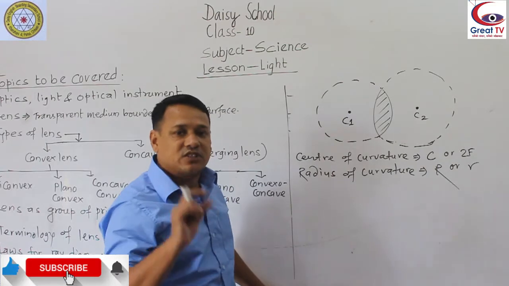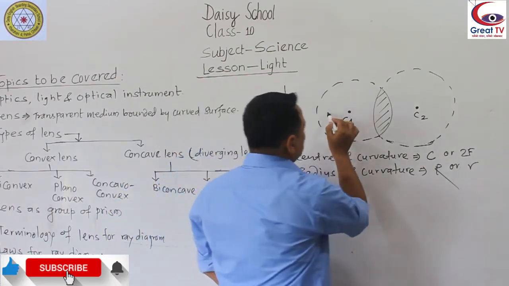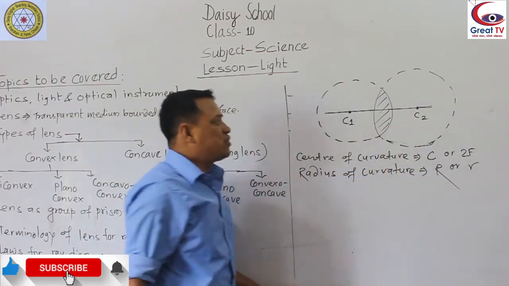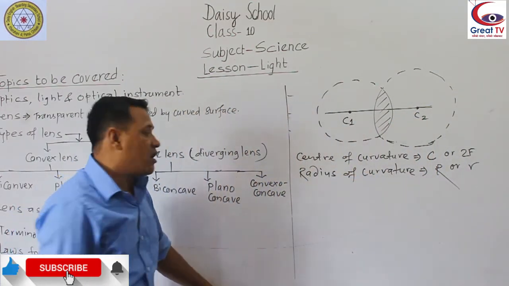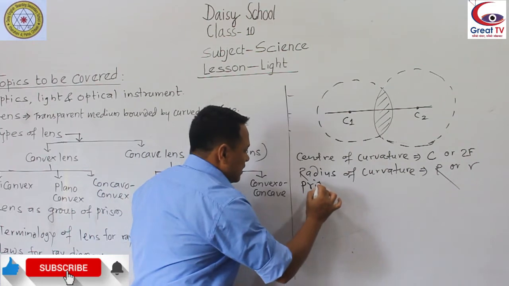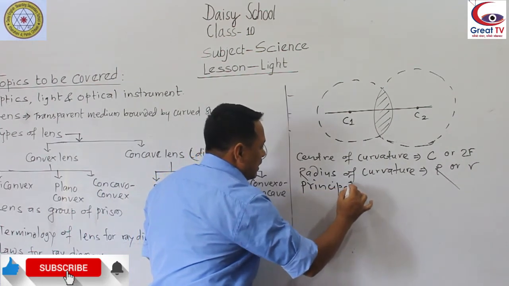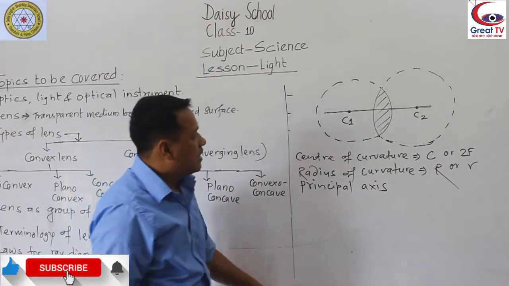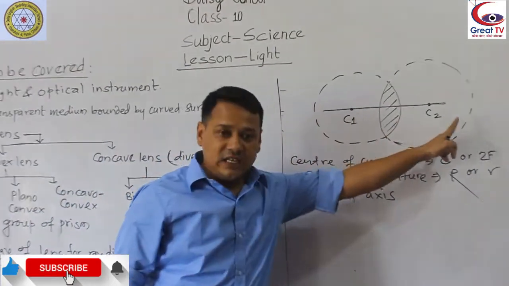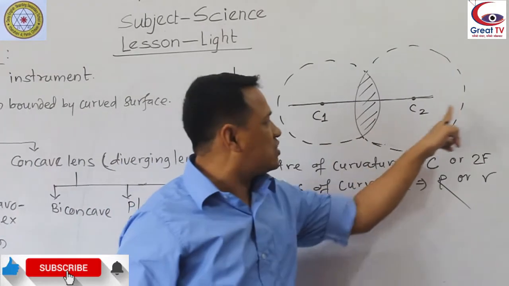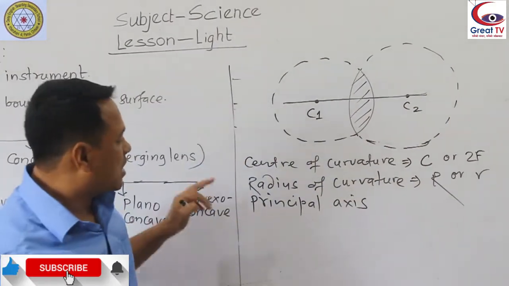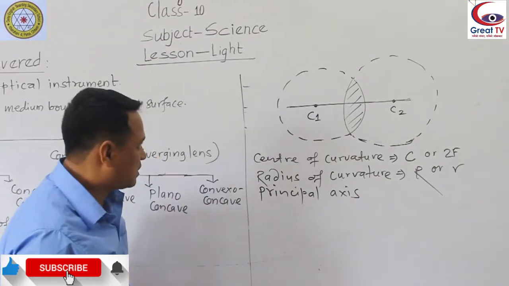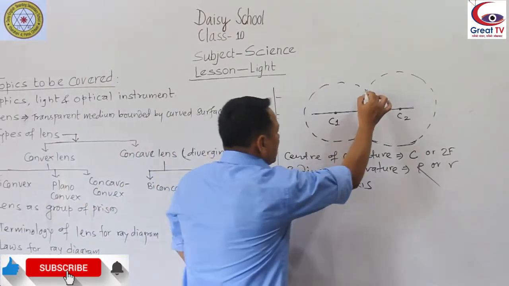The straight line that joins the two centers of curvature is called the principal axis. Okay, principal axis. This straight line that joins the two centers of curvature is called the principal axis.